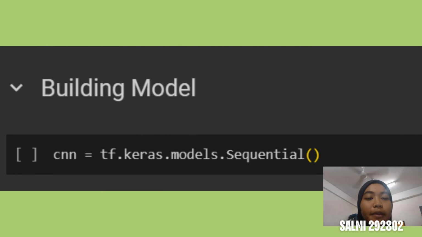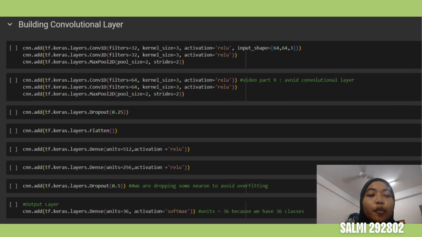Then we move to model building. We define one variable cnn equal to tf.keras.models.Sequential. Here we have successfully created our CNN model. Then we create a convolution layer. We use cnn.add and we pass tf.keras.layers, and in layers we want to create a convolution layer. So we use Conv2D.